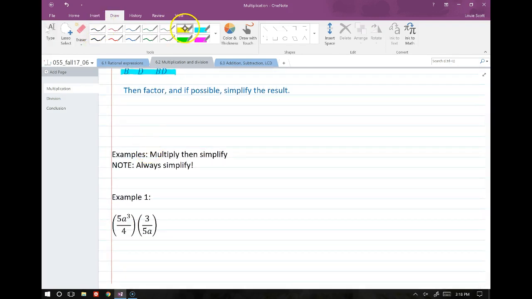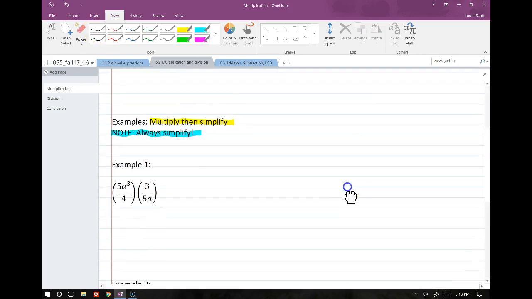So these examples say multiply and simplify. Just remember in this class, even when I don't say it, always fully simplify. Sometimes I might forget to write that, but I've said it now in class, so always fully simplify. Don't give me something that we can cancel in the end.